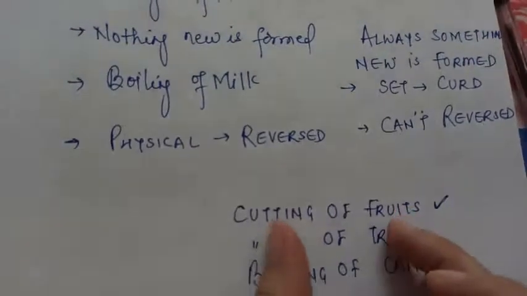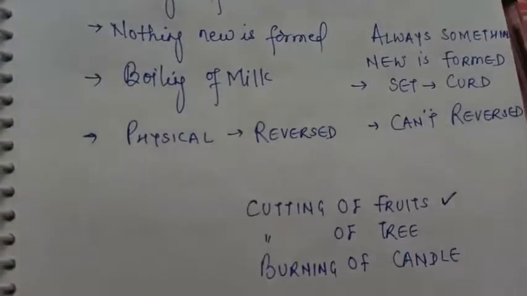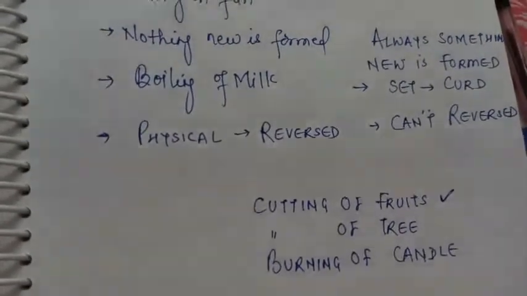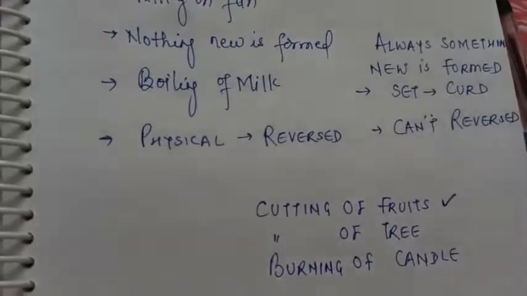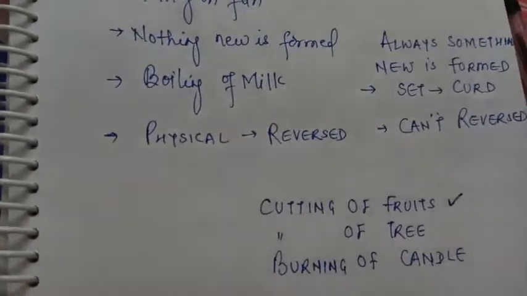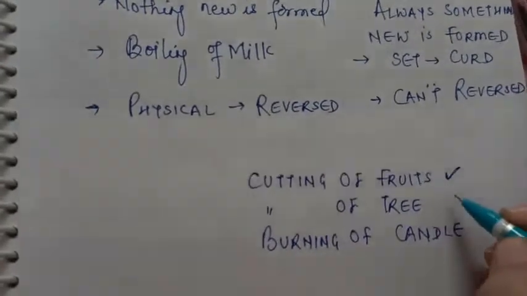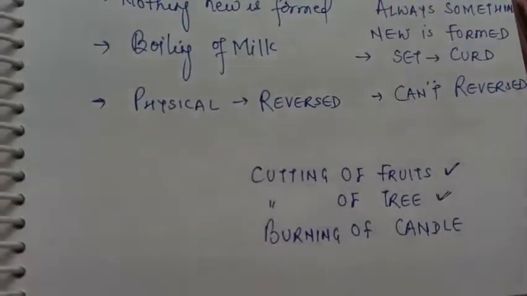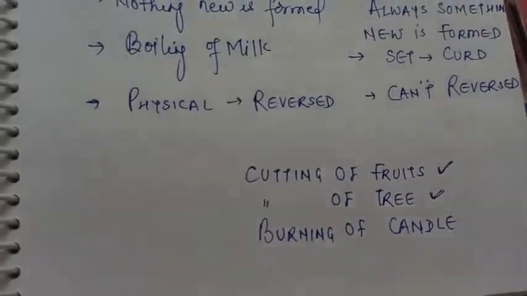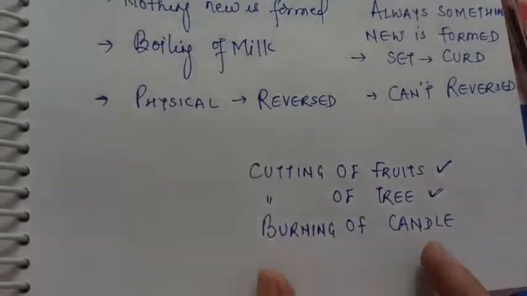So it means there are certain examples like cutting of fruits. आपने एक पेड़ काट दिया है, अब आपको बुरा लग रहा है, आप उसे वापस जोड़ सकते हो क्या ग्लू से या फेविकोल से? In any case can you join it? No, isn't it? तो क्या वो केमिकल चेंज है? पर पेड़ तो काटने के बाद कुछ नया नहीं बना, तो उसको फिर तो फिजिकल चेंज होना चाहिए था, isn't it? So there are certain examples like cutting of fruit, cutting of trees, burning of candle. We will discuss in detail, but you think these two cases, they are example. Actually all the three which I have written here are the example of both physical and chemical change, right? They are example of both physical and chemical change.